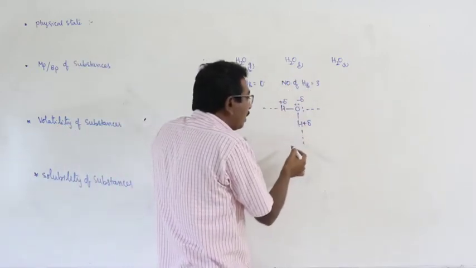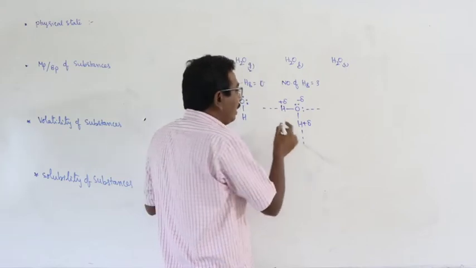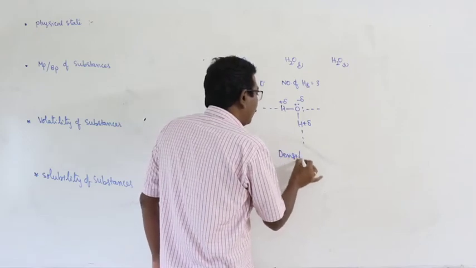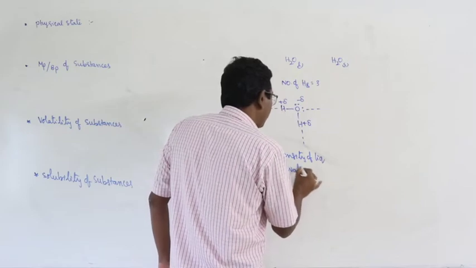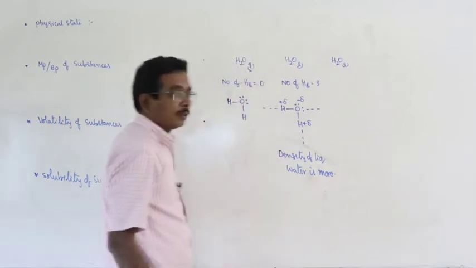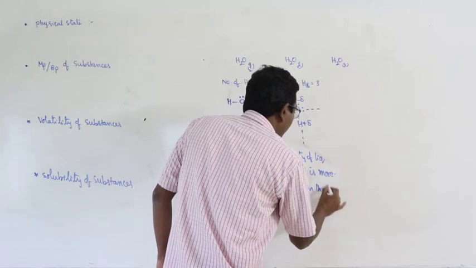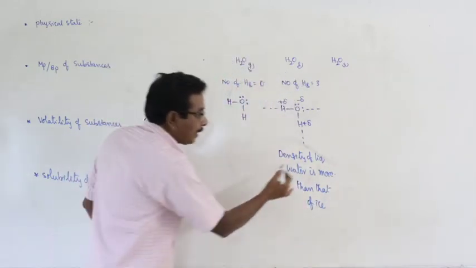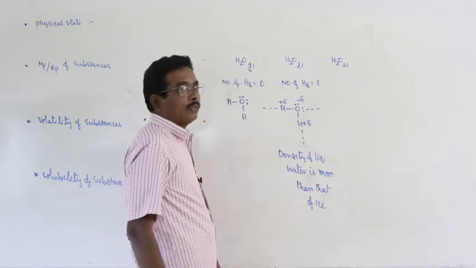And the molecules come closer with each other, and at the same time the density of liquid water is more than that of ice. The density of the liquid water is more than the density of ice.